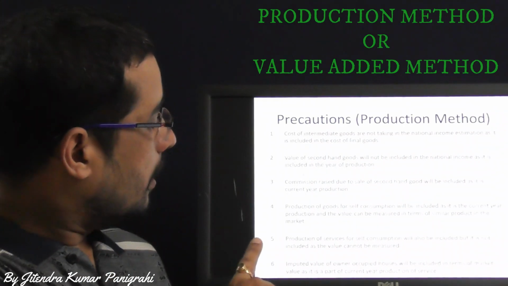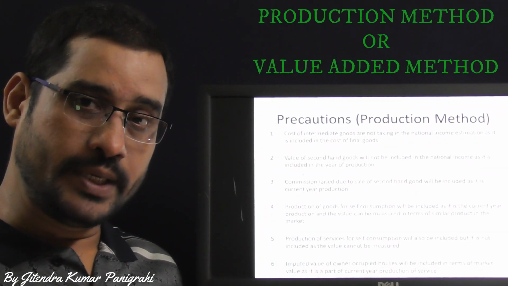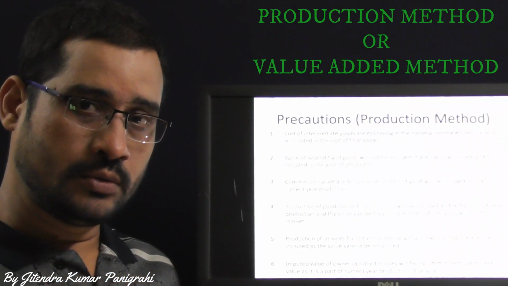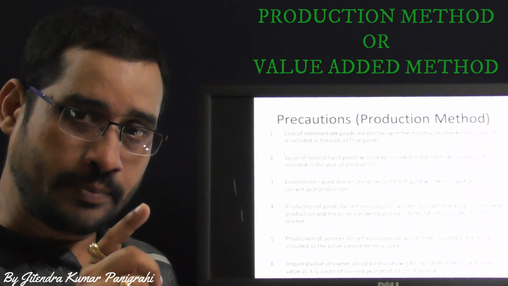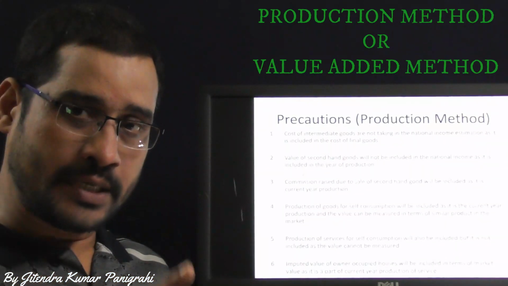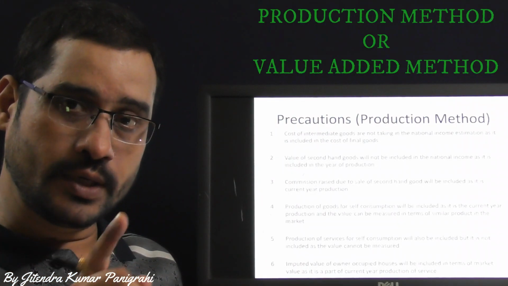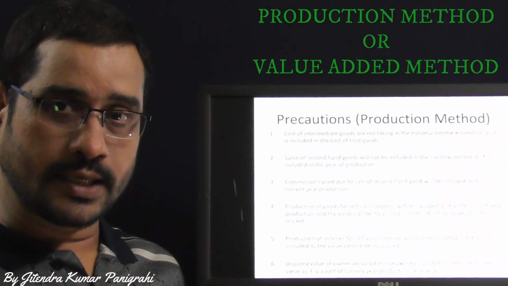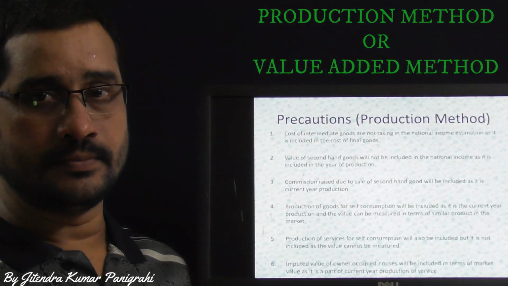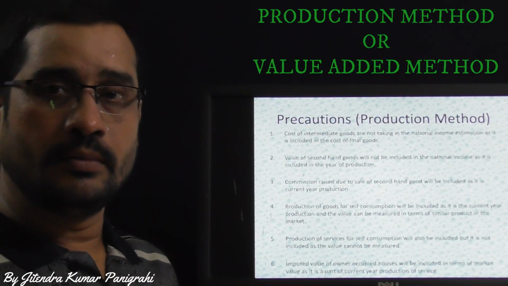Clear? Then next one, the imputed value of owner occupied house will be included, because suppose you are living in a particular house of your own, then the rent of that particular house at a particular place can be measured in terms of market value. That's why we have to measure and we will include it in the national income, because it's a part of the current year production of services. So this is all about these precautions taken in the value added method.